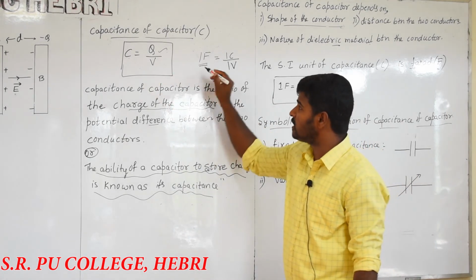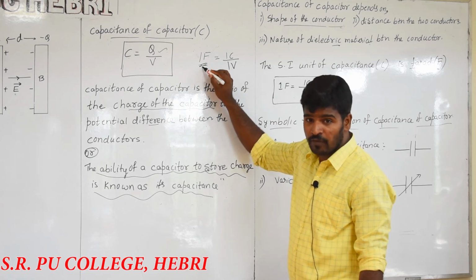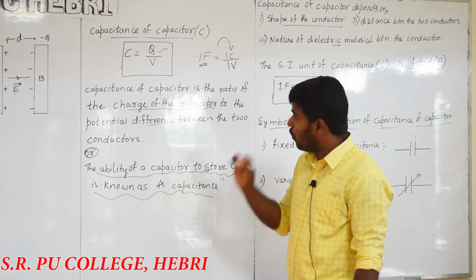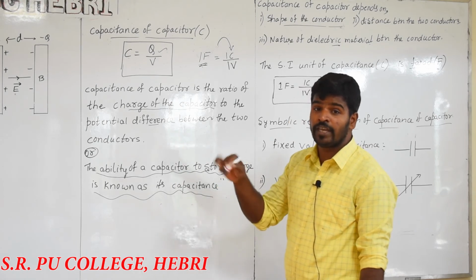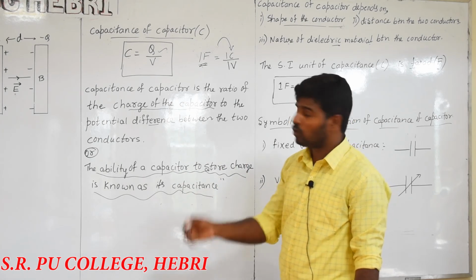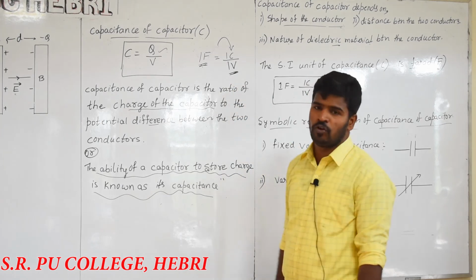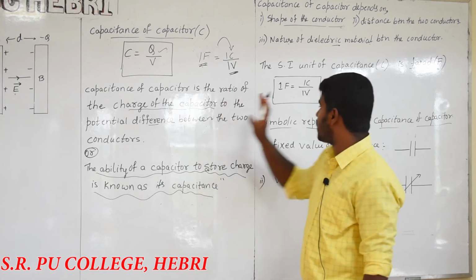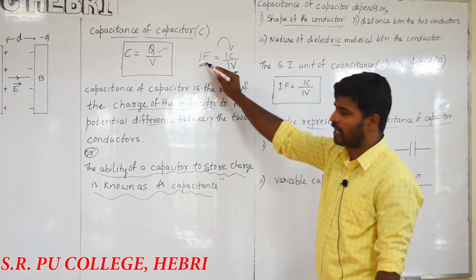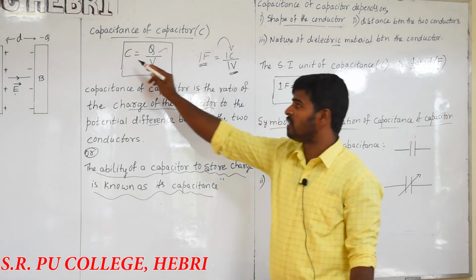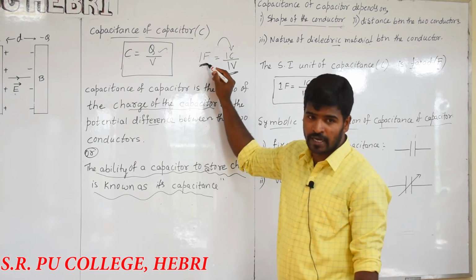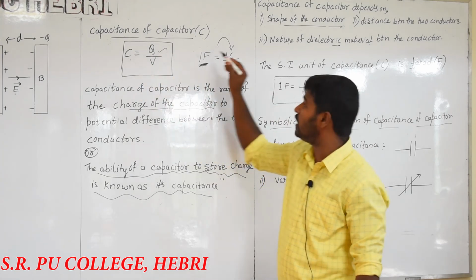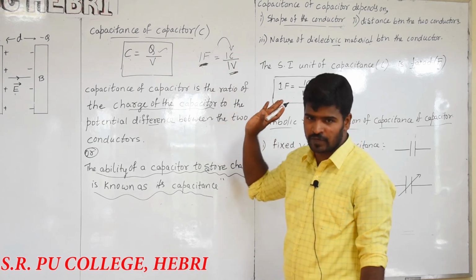The capacitance of capacitor is said to be 1 farad if 1 coulomb charge is given to any one of the conductors to produce the potential difference of 1 volt between the two plates. I repeat, the SI unit of capacitance of capacitor will be farad. ಈ ಸಿ ಅನ್ನು 1 farad ಅಂತ ಬರಿಬೇಕಾದ್ರೆ ಎರಡು ಟರ್ಮ್ಸ್ ಏನಾಗಿರಬೇಕು ಕೇಳಿದರೆ ಯೂನಿಟ್ ಚಾರ್ಜ್, ಯೂನಿಟ್ ಪೊಟೆನ್ಷಿಯಲ್ ಡಿಫರೆನ್ಸ್ ಆಗಿರಬೇಕು.